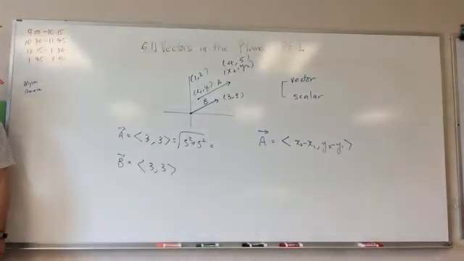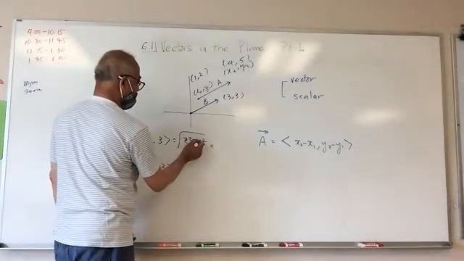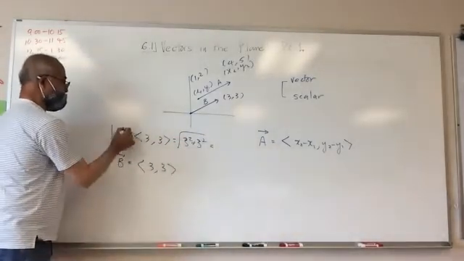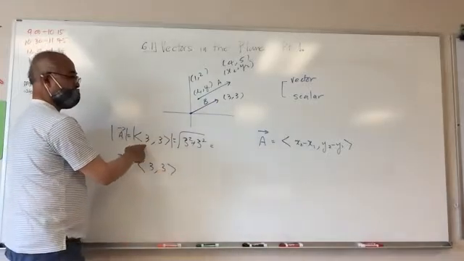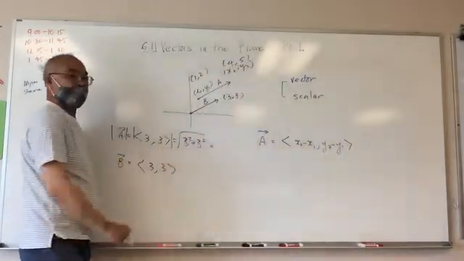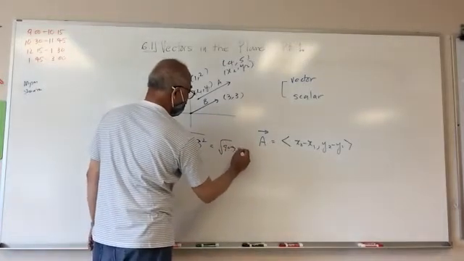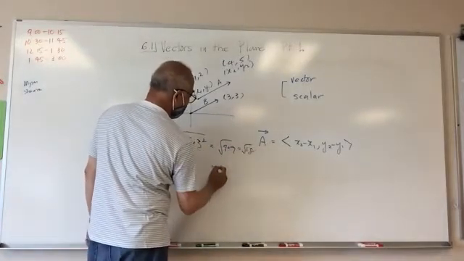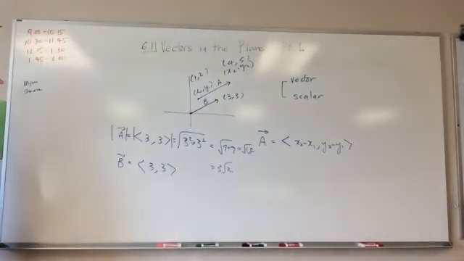Isn't it minus? Plus, plus, plus. So I'm looking at the magnitudes here. The magnitude is this thing squared plus this thing squared, square rooted. So it would be square root of 9 plus 9, 18, 3 root 2. And that is the definition of the magnitude of a vector.